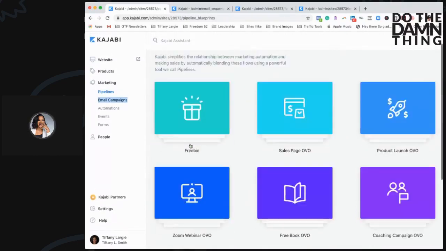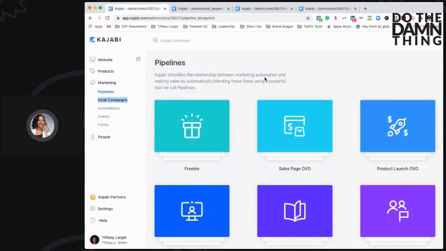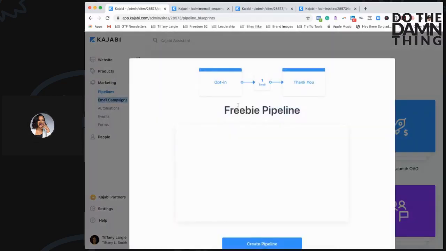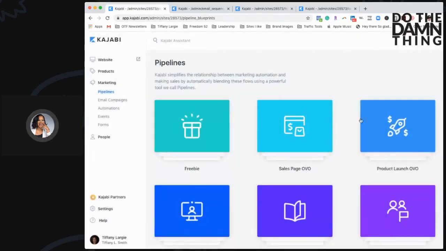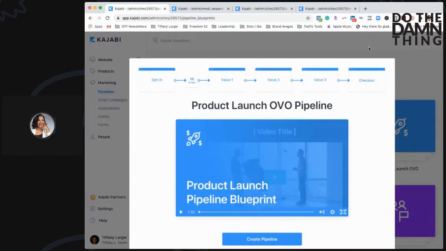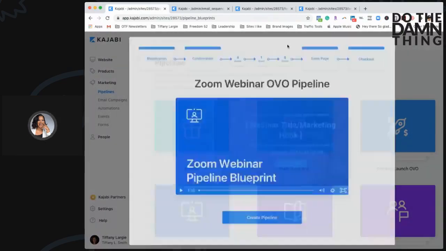I want you to understand that Kajabi is not a CRM. Even though it does have some form of CRM capabilities, that is not its forceful function. Kajabi is also not meant to be a strong email provider. What Kajabi is, is a really great tool when it comes to delivering courses, trainings, modules, also delivering products.